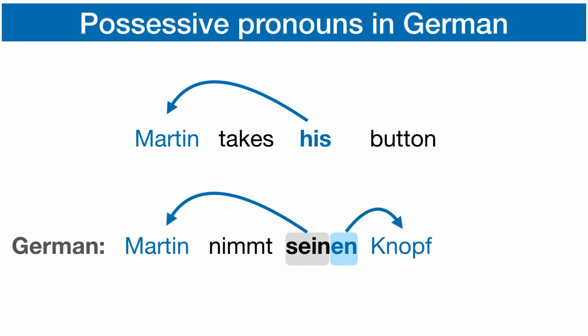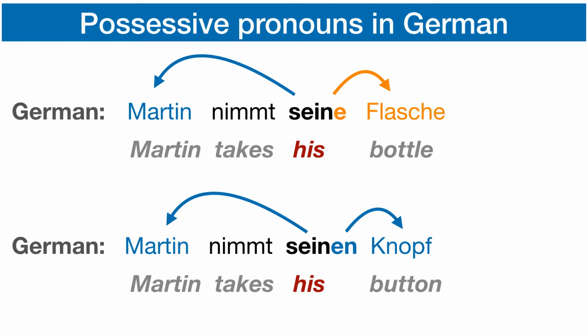Now, if we consider the same sentence in German, the equivalent possessive pronoun seinen does not just tell us that it refers to a masculine antecedent, but it also encodes the gender of the possessum, which is masculine in this case. If the possessum were feminine, for example, bottle instead of button, the possessive pronoun will have a different form. It would be seine instead of seinen, as in seine Flasche.